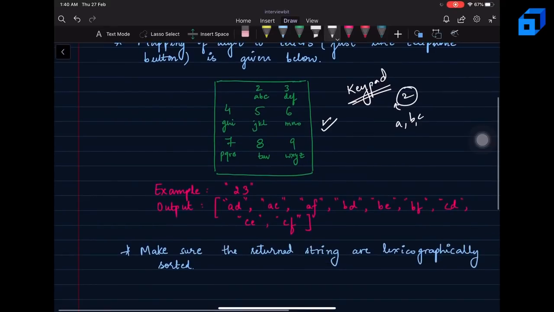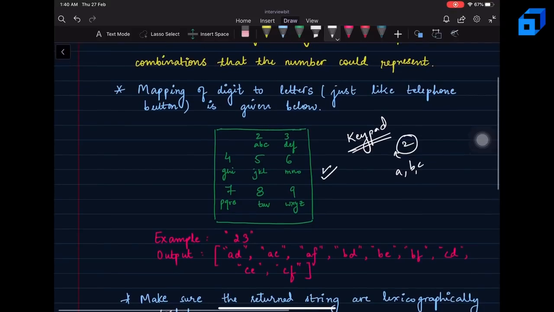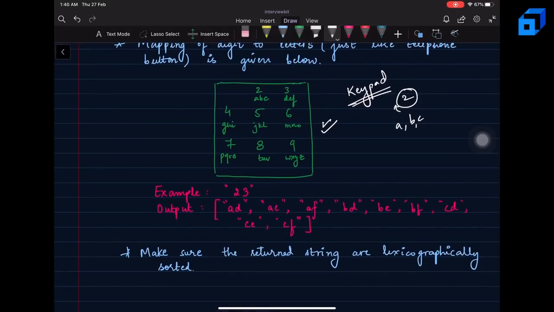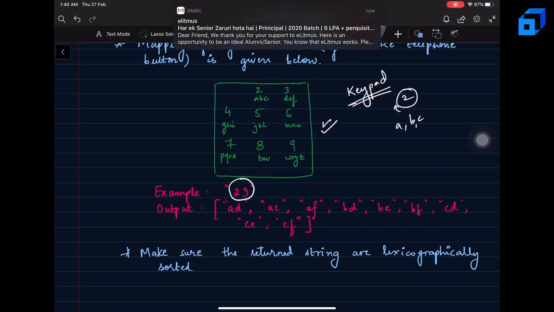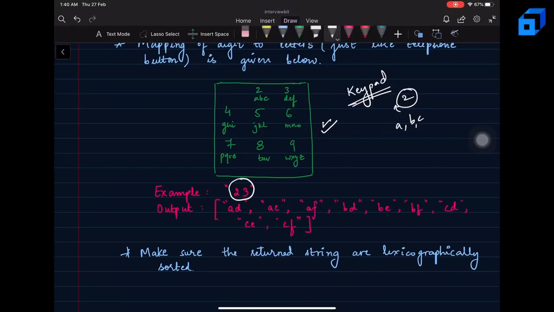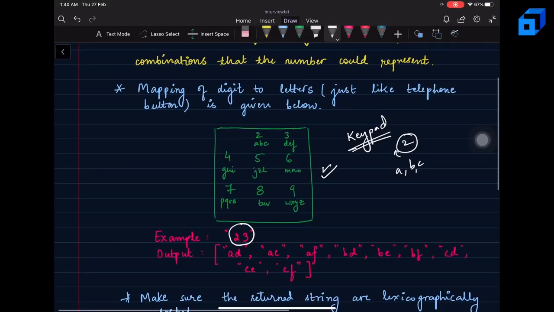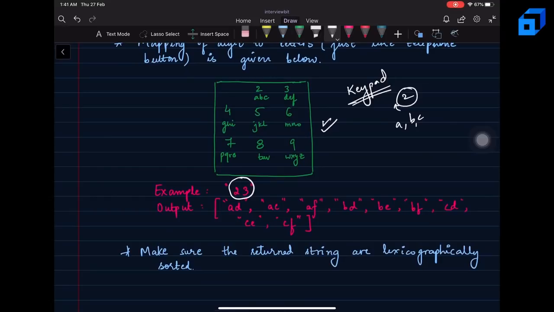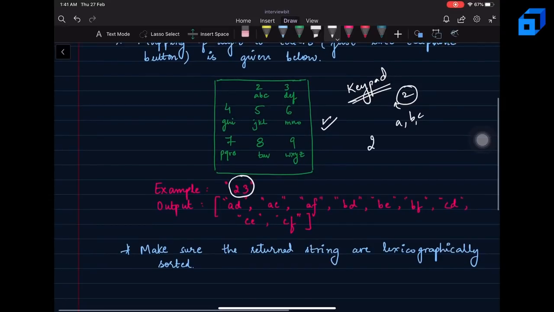Now you will be given a combination of numbers in the form of a string, that is a digit string like this in the given example, and you need to basically tell all the possible combinations that this number could represent, right? So for this particular number 23, I have A, B, C mapped for 2, and for 3 I have D, E, F mapped.